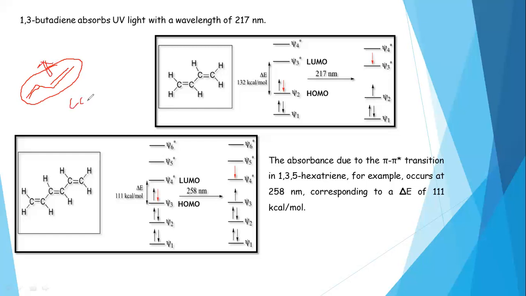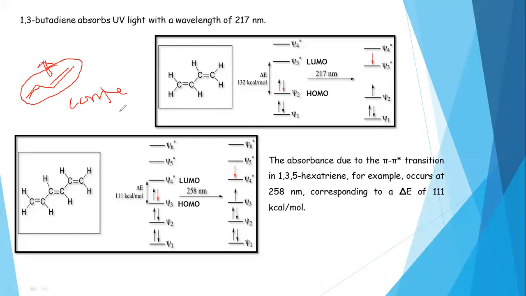What diene is that? Conjugated diene. To identify the nature of this conjugated diene, how many double bonds are there in a molecule and whether they are in conjugation or not, we can identify this arrangement in a molecule through UV visible spectroscopy.